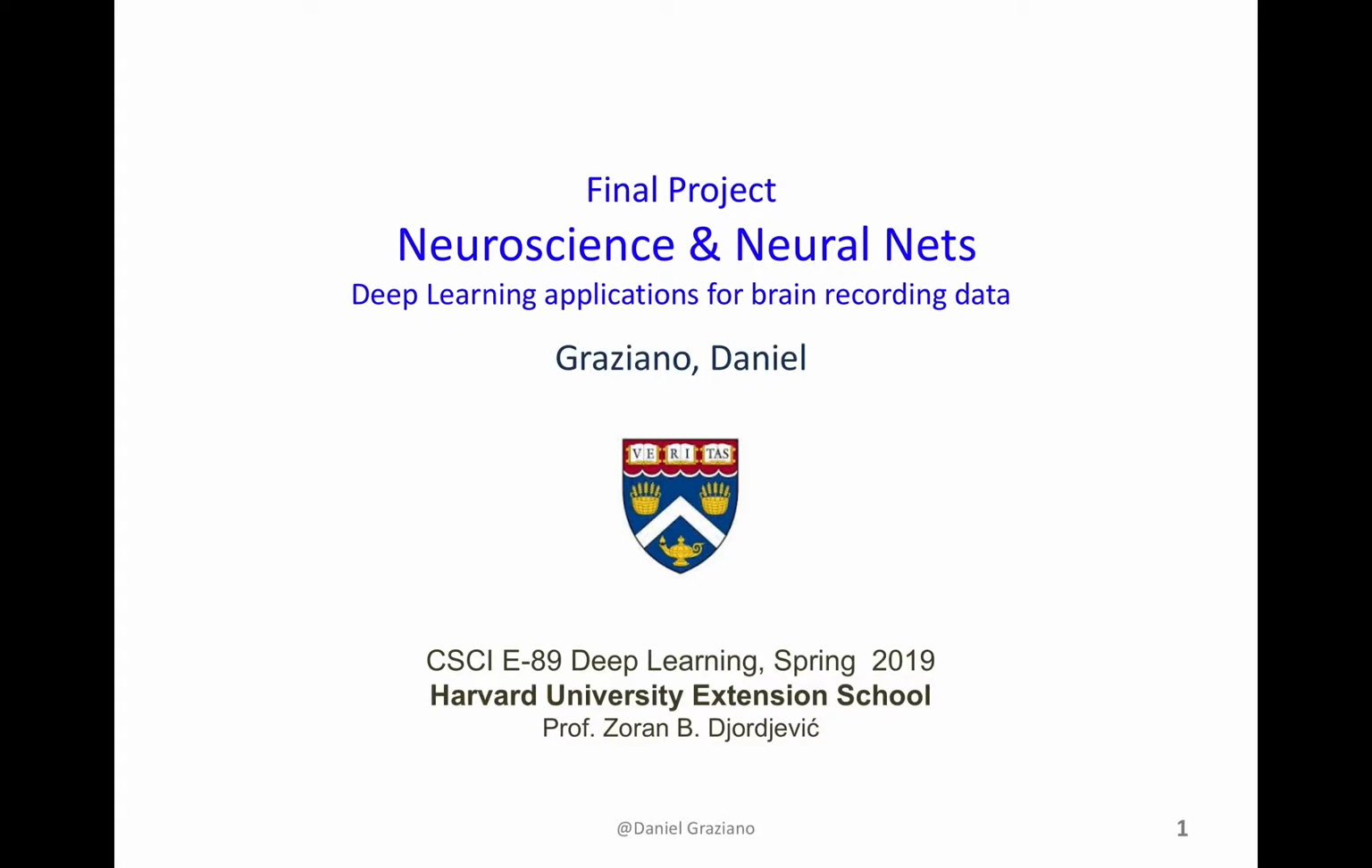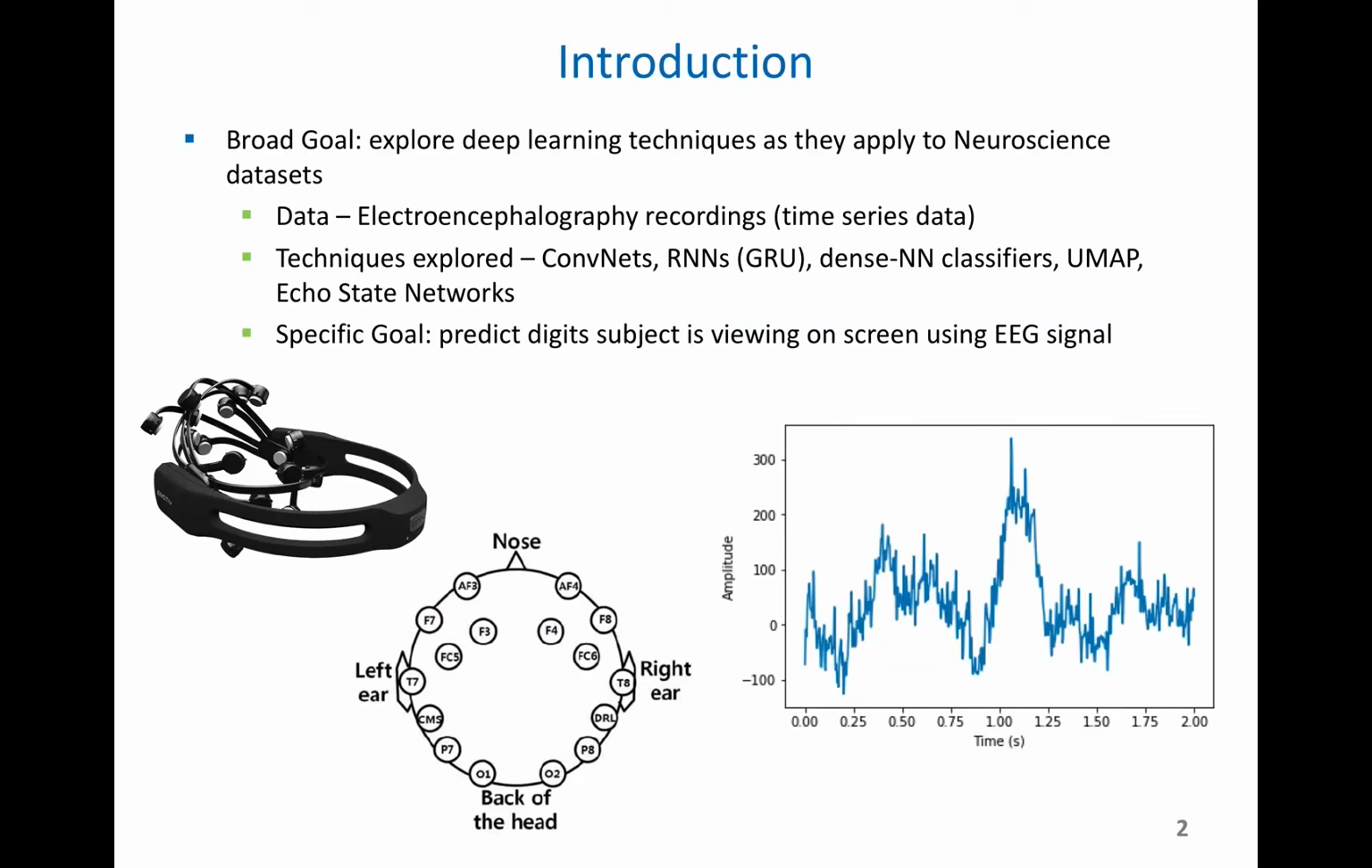Hi, I'm Daniel Graziano, and I'm going to be going over the details of my final project called Neuroscience and Neural Nets. To start with, our broad goal here is to explore deep learning techniques as they apply to neuroscience datasets. The data we'll be looking at is electroencephalography data, also known as EEG data. This is a type of time series data.